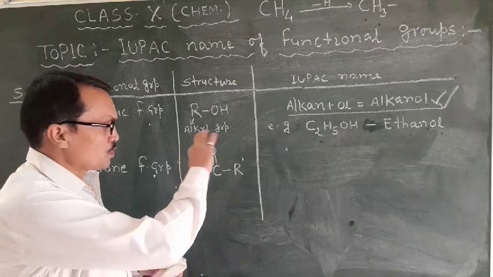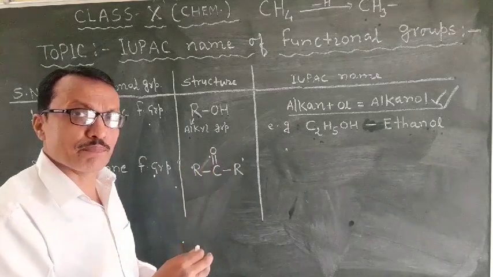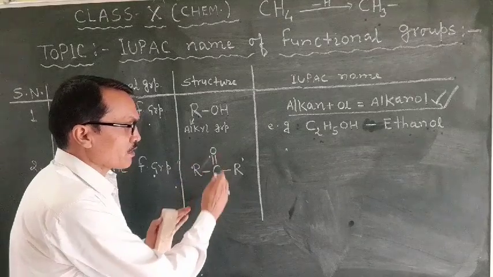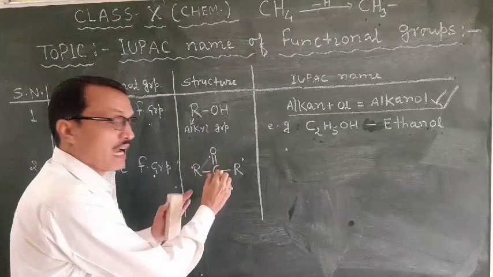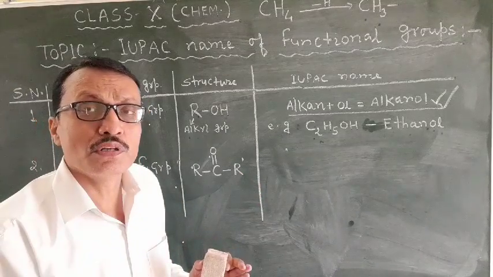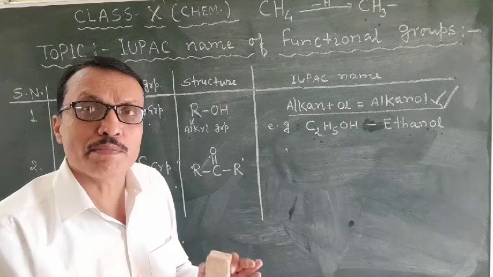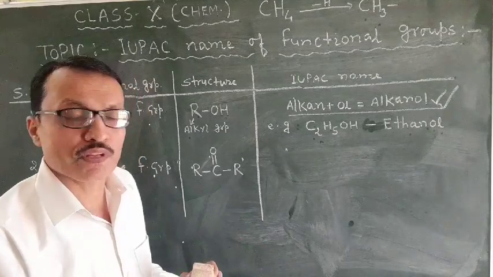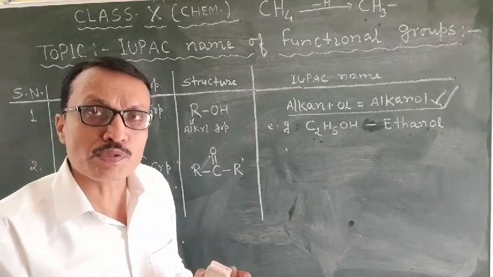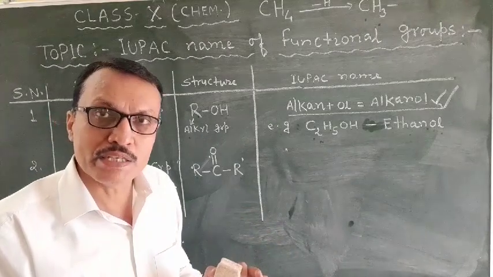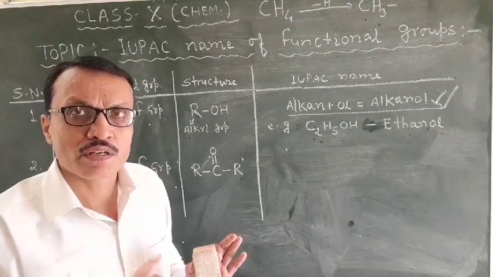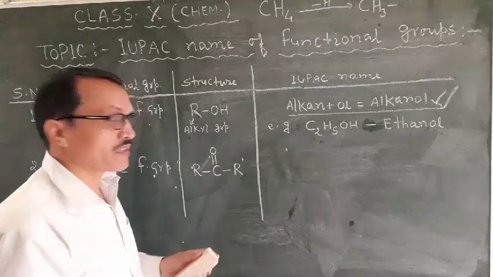Students, to name a ketone compound, you are looking here. The ketone functional group is in the middle, and at the terminal positions there are 2 similar or dissimilar alkyl groups. Here R and R dash represent alkyl groups, and these alkyl groups may be similar or may be dissimilar. Okay? Right? Now students, how to name?